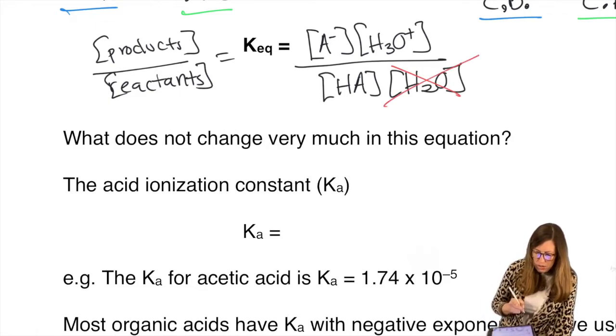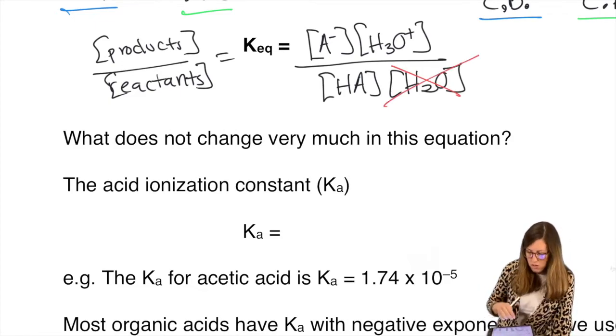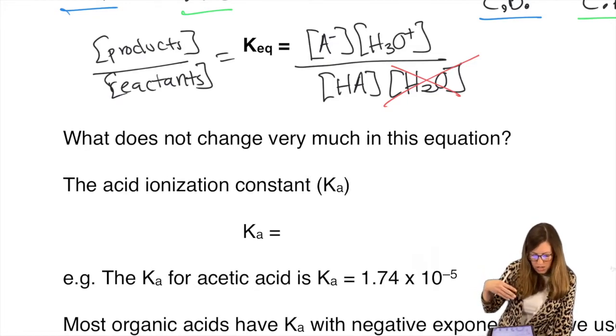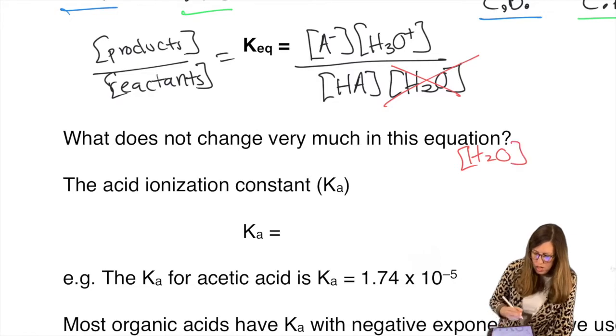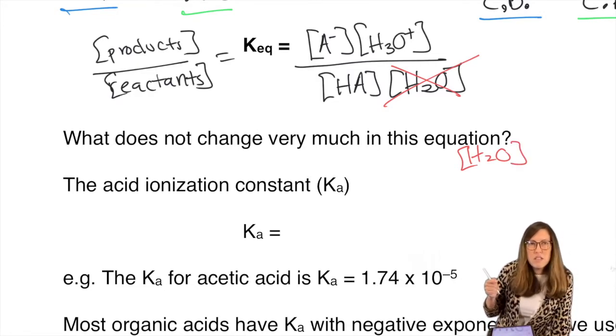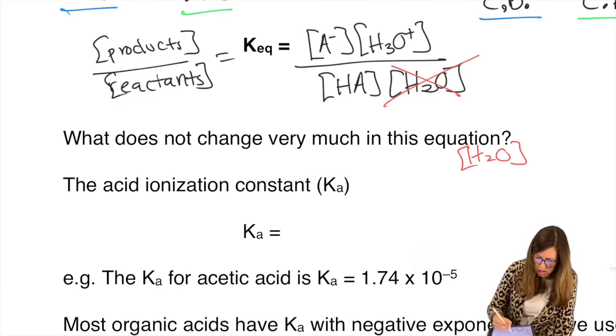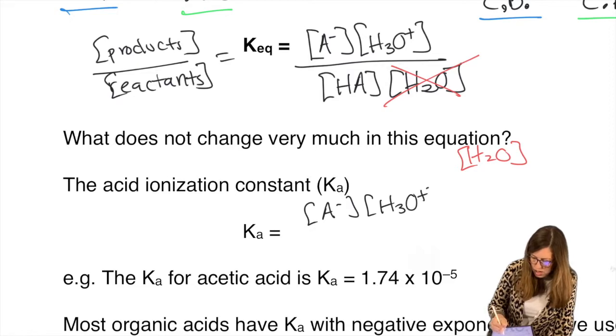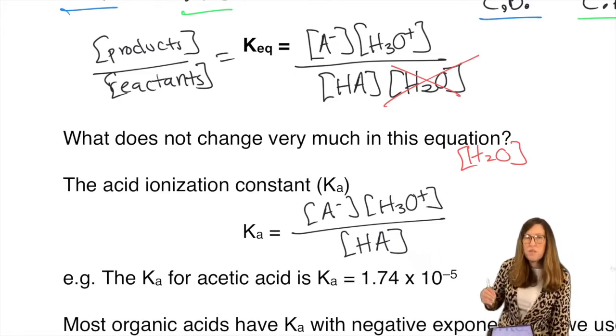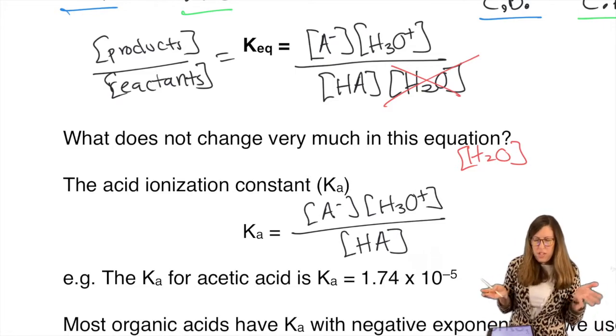So that's really the K equilibrium, but when you acknowledge that water doesn't change very much, concentration of water, then we now call that expression the Ka. So let's write it out again. Products over the non-water reactant.